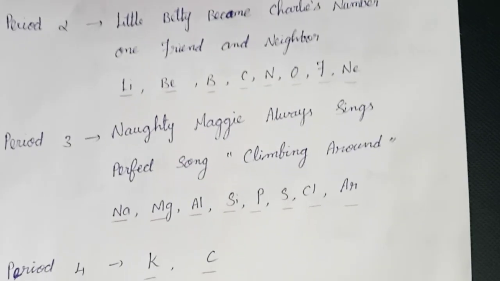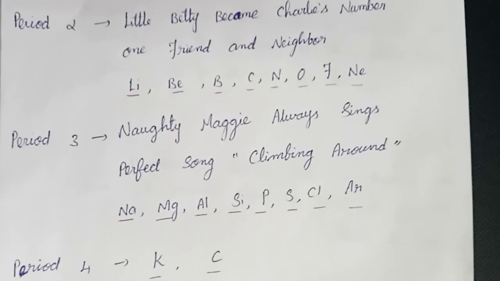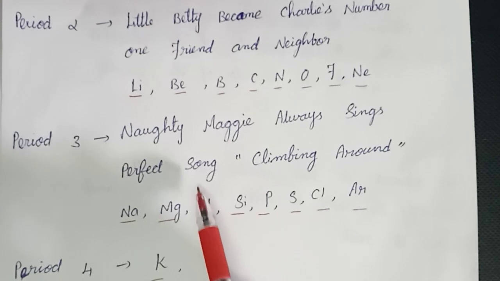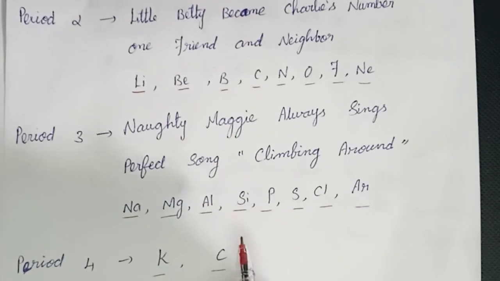And next, period 3. Period 3 is also a short period. It contains only 8 elements. What is the sentence used to remember period 3 elements? Naughty Maggie always sings perfect song climbing around.